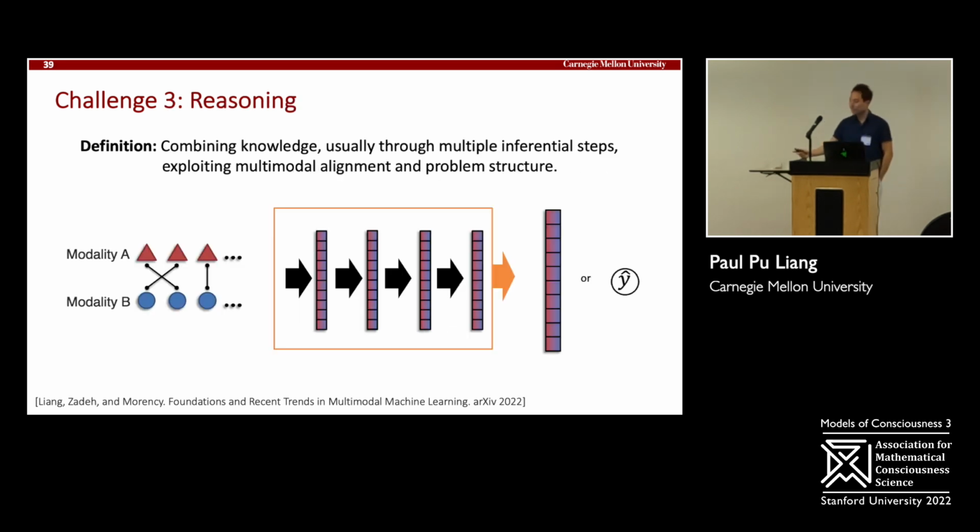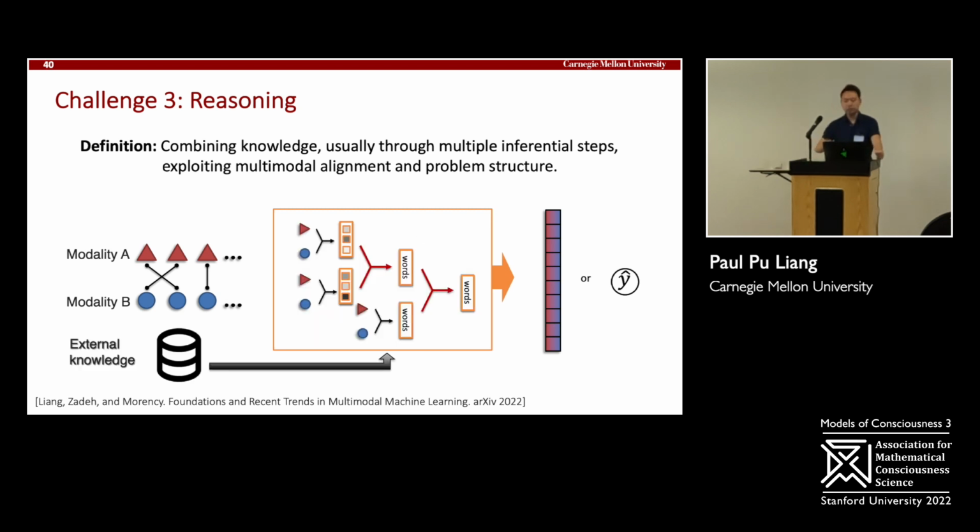The third challenge is reasoning. Can I take what I've learned in terms of alignment across different modality elements and the representation between them and learn a multi-step inferential structure in order to best capture my prediction task? And usually when you hear multi-step, you'll use multiple layers of neural networks. But most of the challenge in reasoning is to be more explicit. Can we combine the information that we've learned in a systematic and principled way that is both more robust and also interpretable by humans?